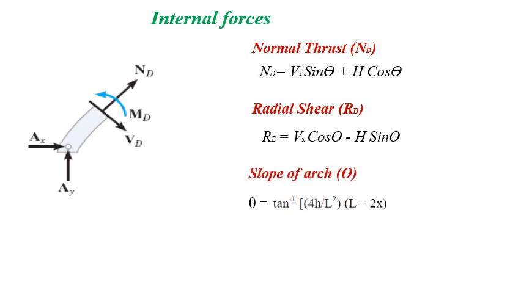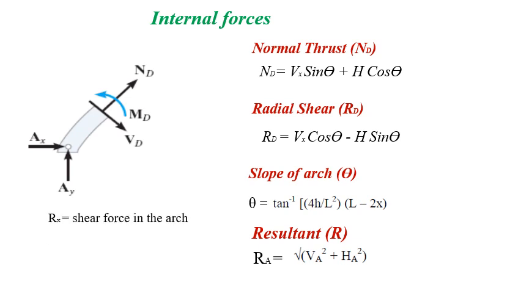Slope you know by differentiating the equation y is equal to 4h by L squared into x into L minus x, we get the equation theta is equal to tan inverse of 4h by L squared into L minus 2x. The reactions at the springing level, if we combine the AX and AY, we get the reaction as root of VA square plus HA square, or AX square plus AY square. So these are all we know. R represents the shear force, N represents the normal thrust, theta the slope.